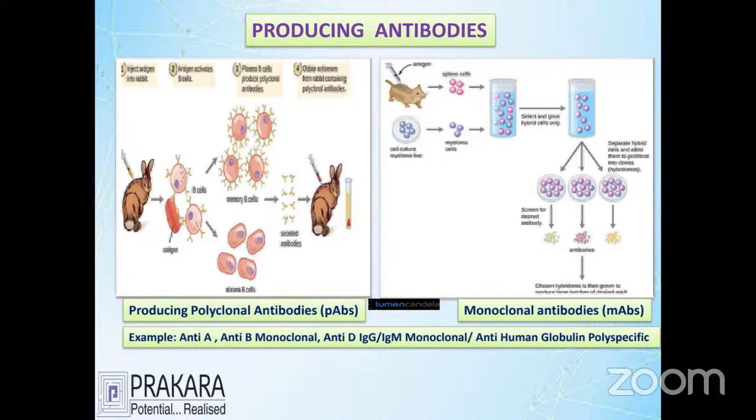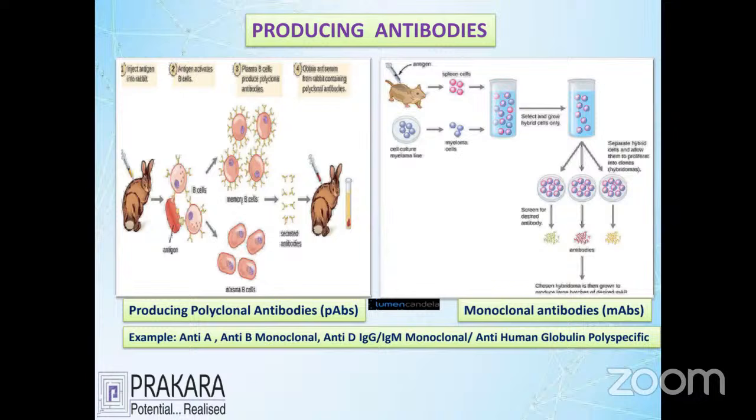We have two different kinds of pictures here. You see the left side: this is called polyclonal antibody production, and the right side is called monoclonal antibody production. We have two different kinds of anti-sera in the lab. The polyclonal antibody is used for AHG, anti-immunoglobulin testing. For investigation of anti-immunoglobulin testing, we use polyclonal antibody reagents. When you go for ABO grouping, you can see on the right side that we always use monoclonal antibody for A group and B group detection.